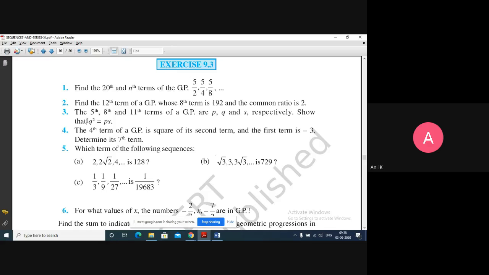You take the LHS. LHS is Q square. Your Q value is A into R to the power of 7. When I square it, you will get (A into R to the power of 7) whole square, that is A square into R to the power of 14. Then you have to multiply P into S. P value is A into R to the power of 4 and S value is A into R to the power of 10. That also will give me A square into R to the power of 14 only. Okay, that's how you can solve this.